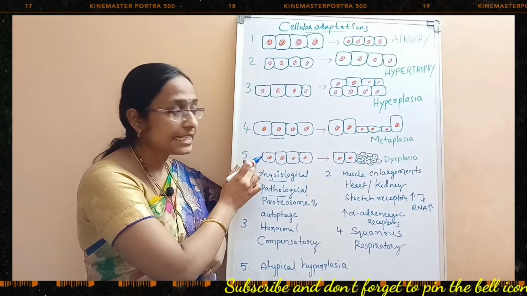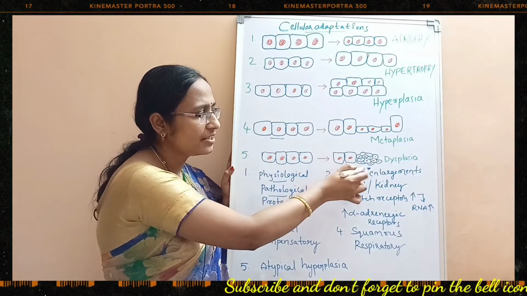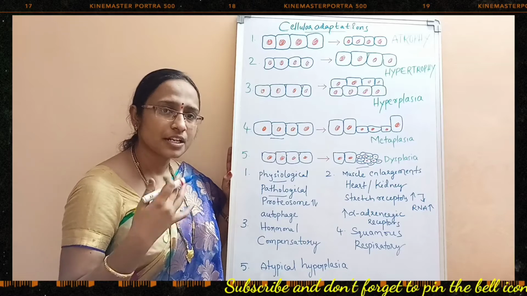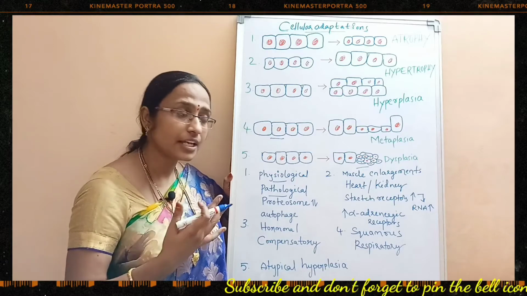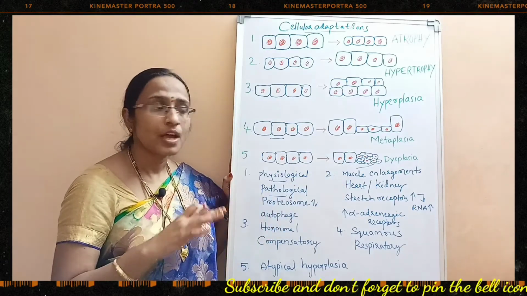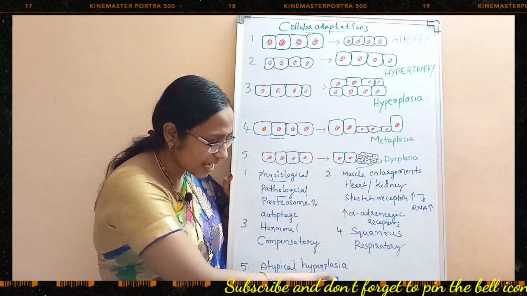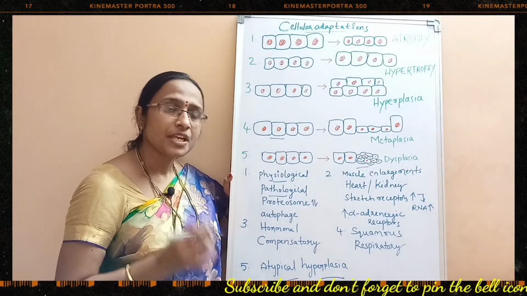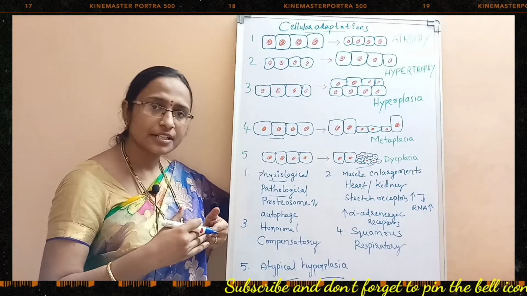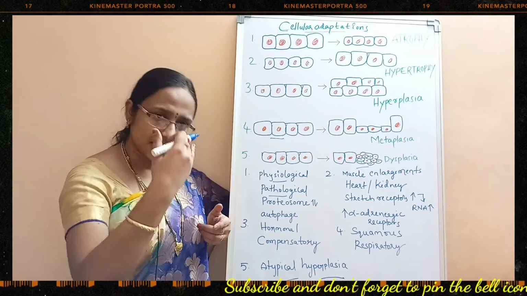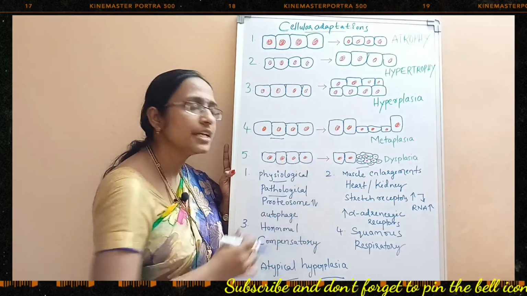Then the other one is dysplasia. Here you can see the normal cells with a completely regular arrangement. Cells are undergoing cell division, but there is no control in the cell division. Cells are proliferating irregularly, and the arrangement of cells is also very irregular. So this is called dysplasia. Dysplasia is also called atypical hyperplasia. Generally dysplasia is seen in the uterine cervix region, the urinary tract, as well as the respiratory tract.